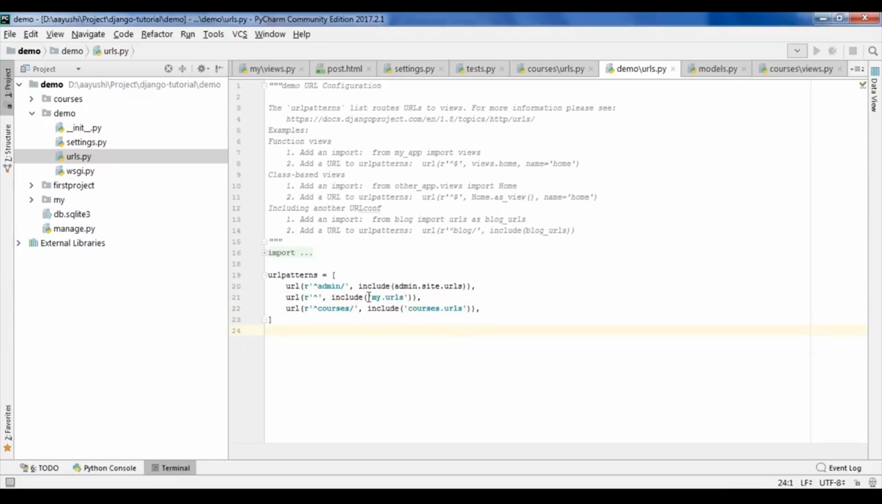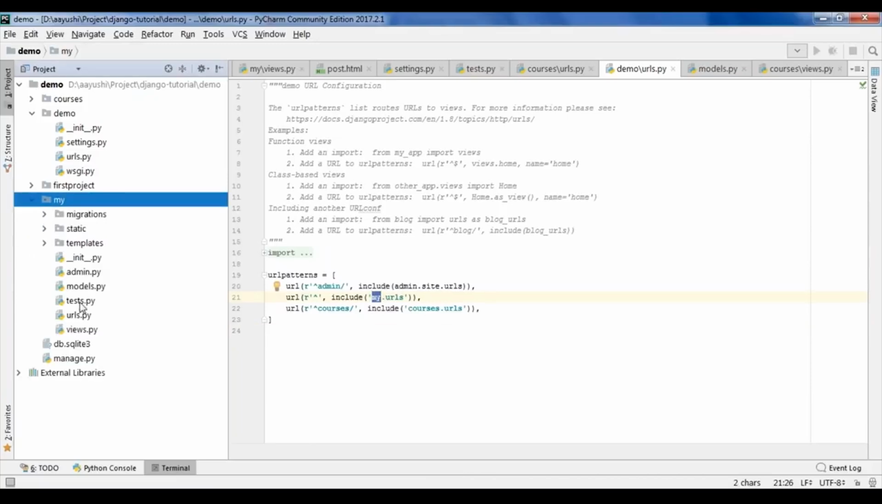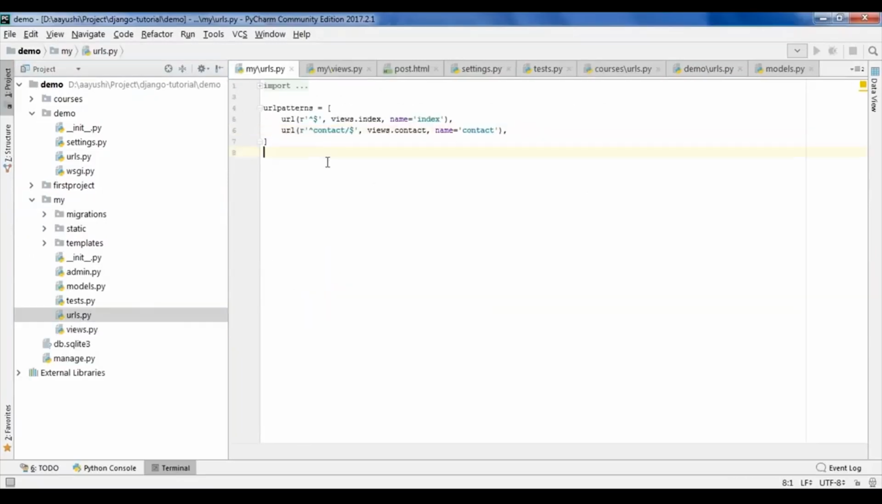Now let me go to my first application, that is my. I'll go to urls.py. Here I've defined my URL patterns. Now we know that URL patterns are in the form of regular expressions. This is my home page where we have a view, where we have an index method which must be placed in view, and we have given a namespace to it. Second, we have contact, where again I have created a contact method and given a namespace to it.